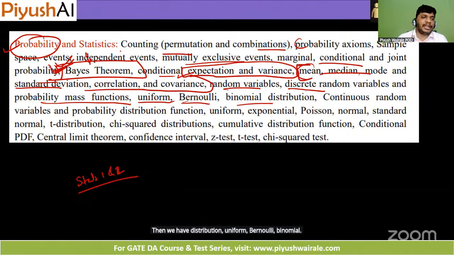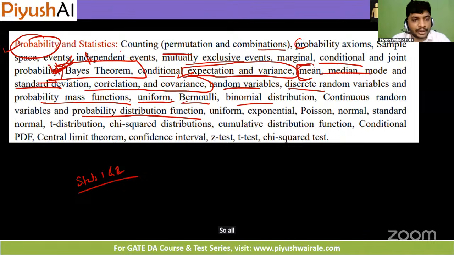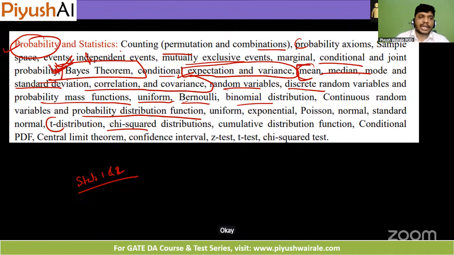Then we have continuous random variable and probability distribution function here. So all the syllabus we have discussed, okay? Also the T distribution and chi-square distribution, we have discussed in our Stats 1, Stats 2 course here, okay? So kindly go through all the content and practice your PA, GA, previous year questions, okay?